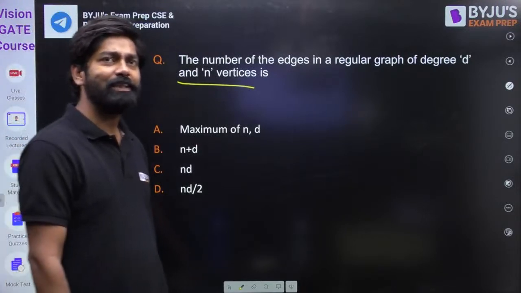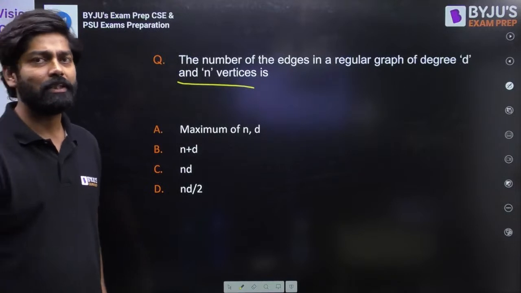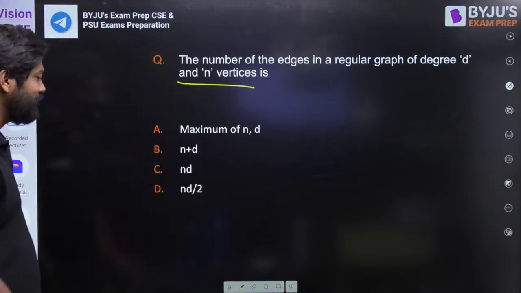The number of edges in a regular graph of degree D and n vertices is. They are talking about a regular graph. Okay, someone is telling C.